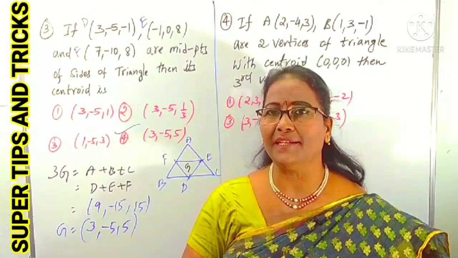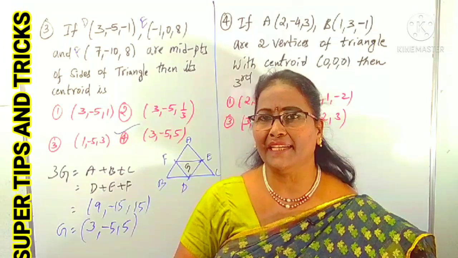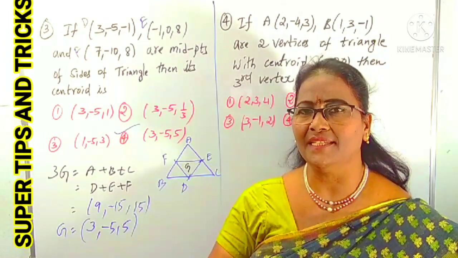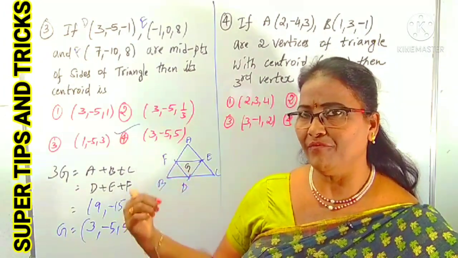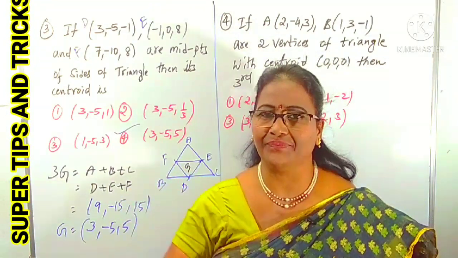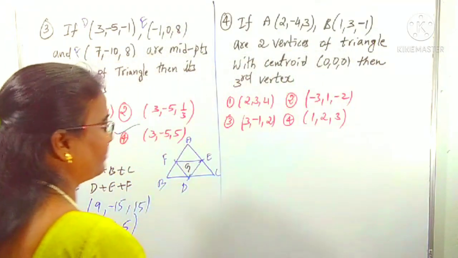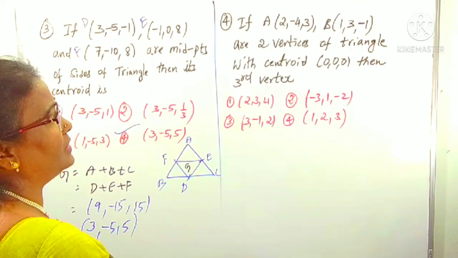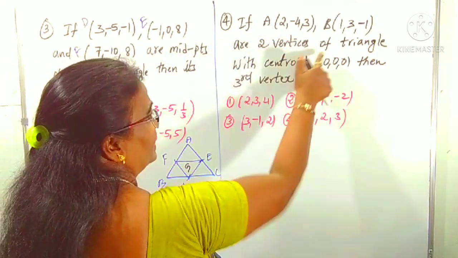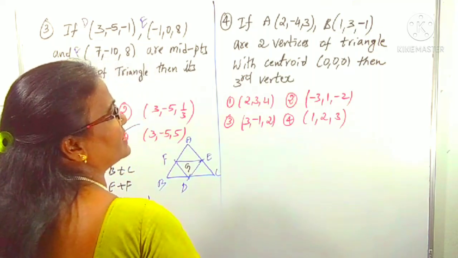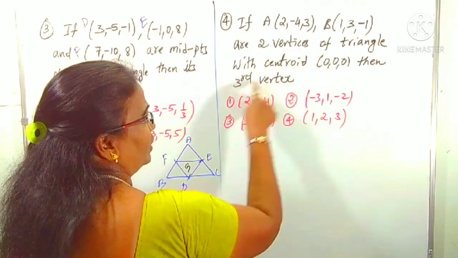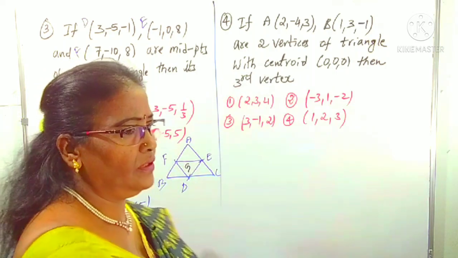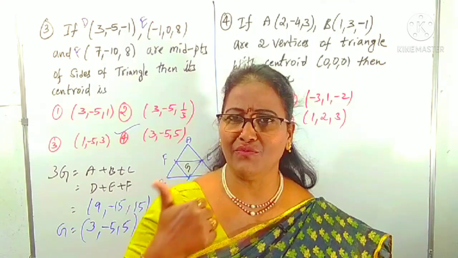What is the one point to understand here? The centroid of the triangle formed by the vertices is the same as the centroid of the triangle formed by the midpoints of its sides. Same you can use in two dimensions also, right? Now the next question. It is given that A, B are two vertices of the triangle, with the centroid at the origin. It asks for the third vertex. So two vertices and the centroid are given.